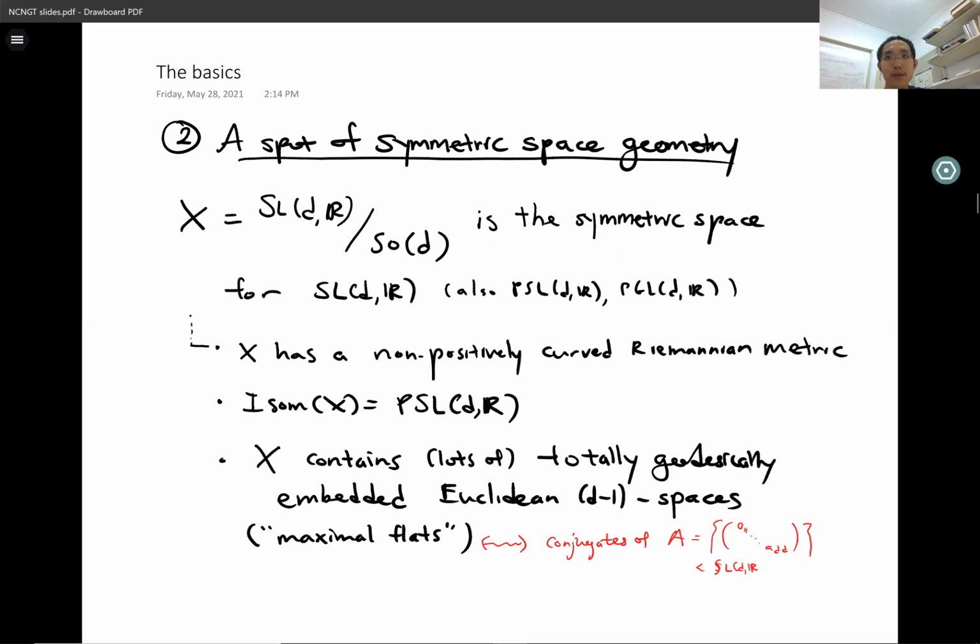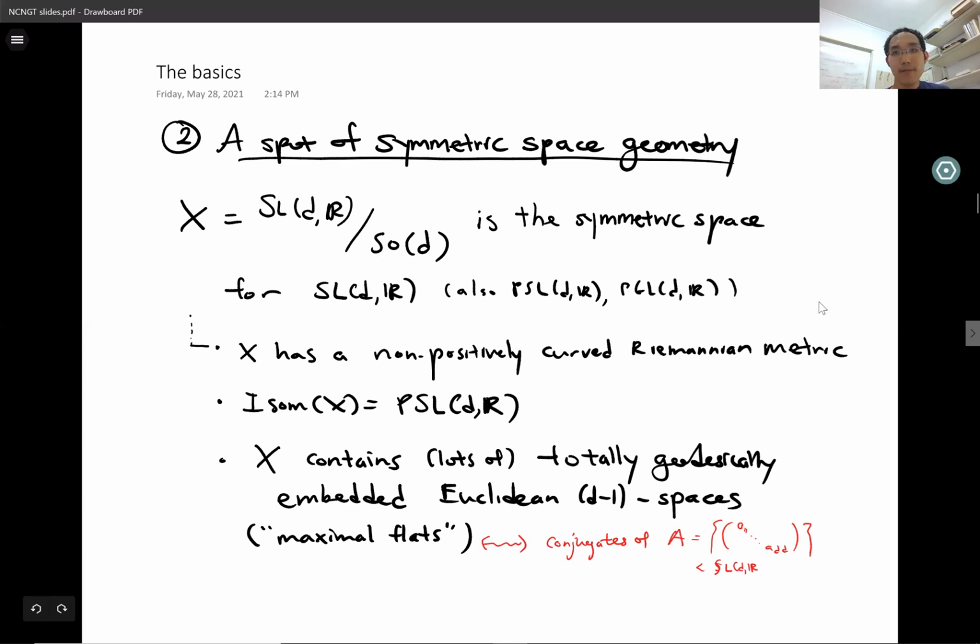I'm going to describe two particular features of these spaces: maximal flats and flag space boundaries. So X, any such X, contains lots of totally geodesically embedded Euclidean (d-1)-spaces, which are called, for short, maximal flats. Maximal because there aren't any totally geodesic Euclidean d-spaces in X. Concretely, these maximal flats correspond to conjugates of the subgroup A of diagonal matrices in SL(d,R). And every point in the symmetric space lies in at least one of these maximal flats.